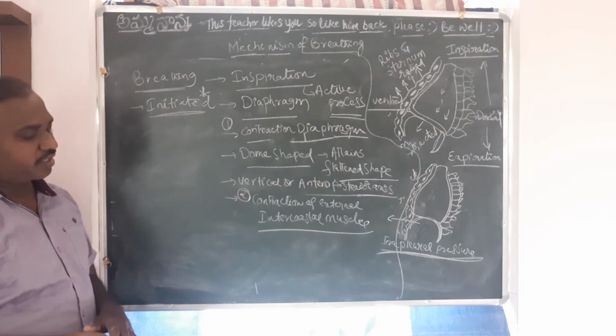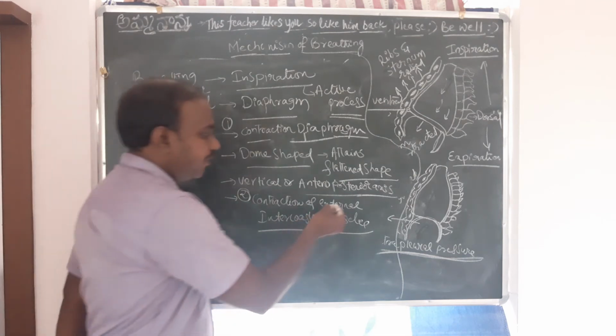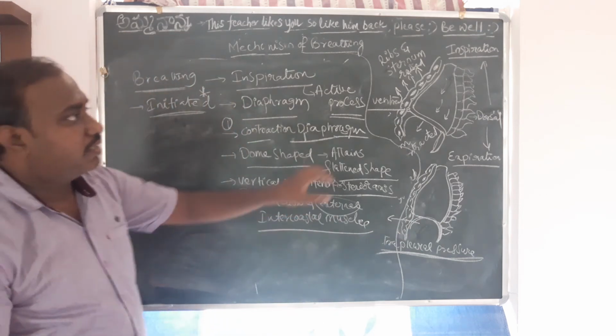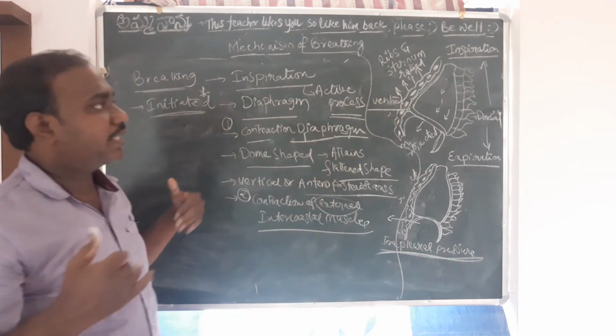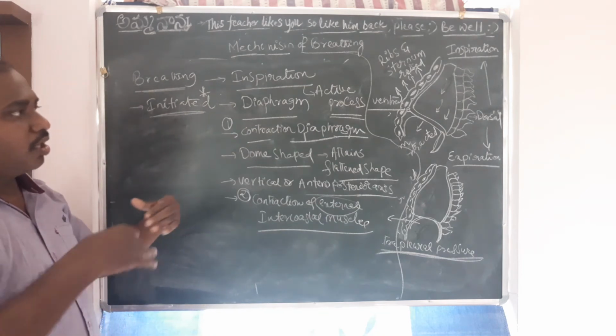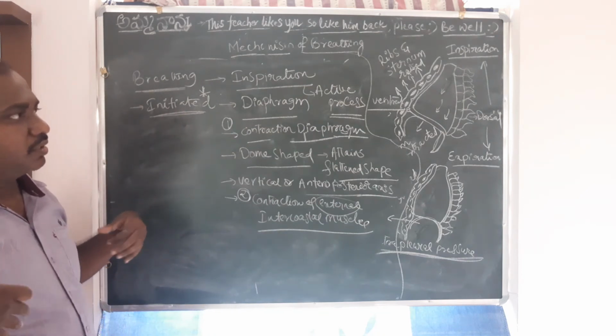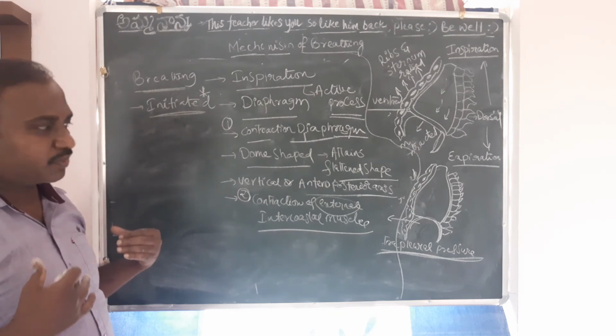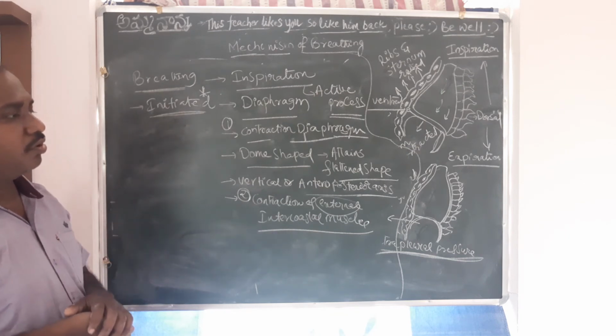Right? External intercostal muscles. So what kind of muscles? External intercostal muscles. Where are they present? They are present in the ribs. Right? They are present all over the ribs, which are connecting the dorsal and ventral side of this rib cage.